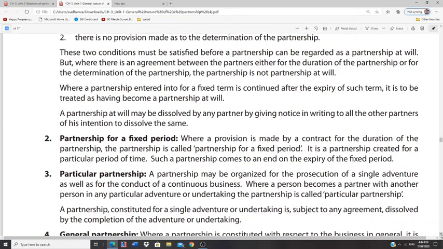What do you mean by no provision? Provision here means no specific identification is available for determination of a partnership.